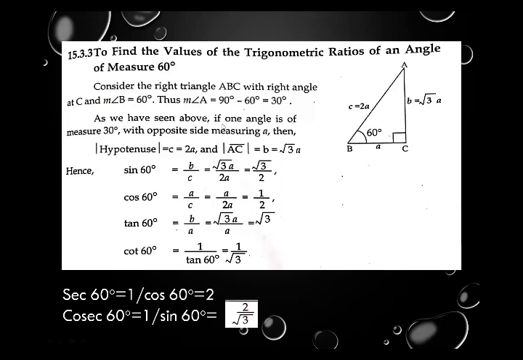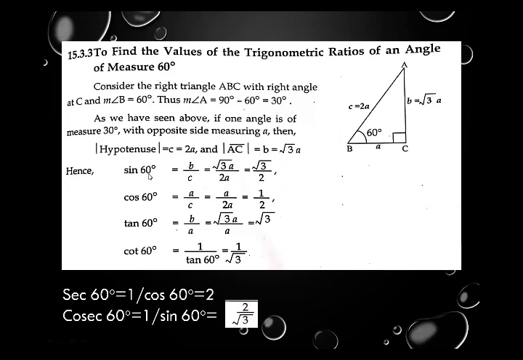As we have seen above, in a triangle, if one angle is of measure 30 degree with opposite side measure A, then hypotenuse is equal to C equal to 2A. We already proved this in trigonometric ratios of 30 degree. And the other side AC is represented as B equal to root 3. Now AC is just opposite to angle B, so its value is calculated from the last trigonometric ratio. So its value is considered as root 3 into A.